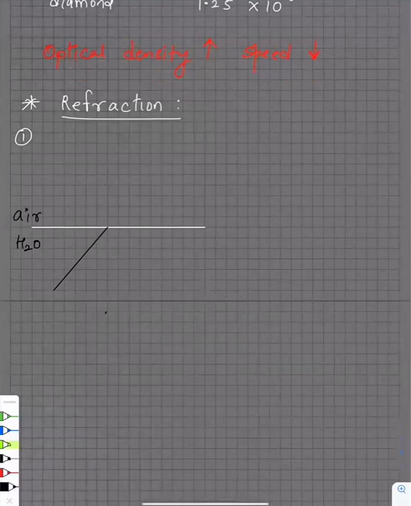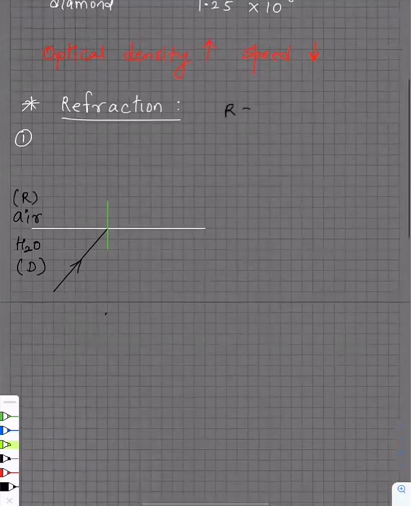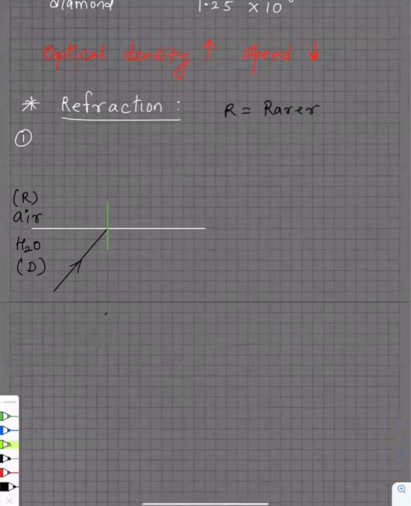Now I will draw a normal to this. That's a normal. When the light ray is going from a denser medium, so water is a denser medium, it has more density compared to air. And air is a rarer medium. Rarer, R-A-R-E-R, means low density. Now, when the ray of light is going from denser to rarer, how is it going to go?